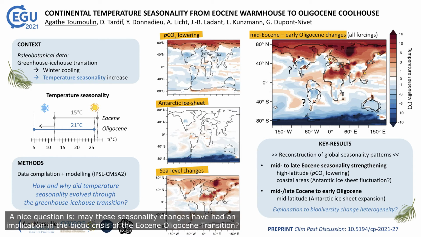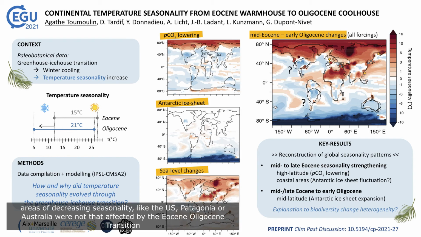A nice question is, may this seasonality change have had an implication in the biotic crisis of the Eocene-Oligocene transition? We can wonder if it's because they were not affected by a winter cooling that the areas of decreasing seasonality, like the US, Patagonia, or Austria, were not that affected by the Eocene-Oligocene transition.